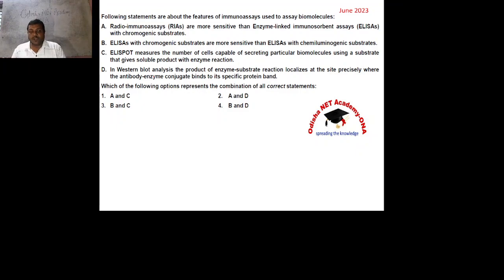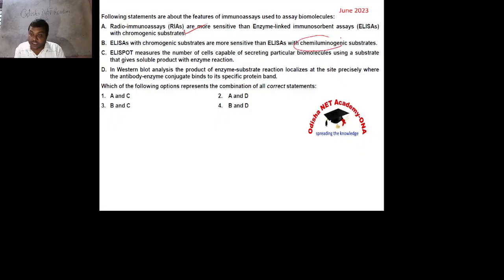Then out of the following statements, which is correct? Radioimmunoassay is more sensitive than enzyme linked immunosorbent assay, ELISA, with chromogenic substrate, that is the correct one. ELISA with chromogenic substrate is more sensitive than ELISA with chemiluminogenic substrate?